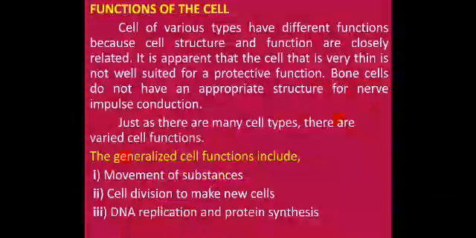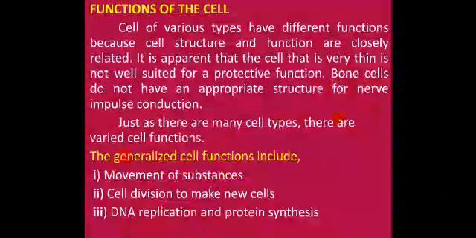Another slide shows the functions of the cells. Cells of various types have different functions because structure and function are closely related. It is apparent that a cell that is very thin is not well suited for a protective function. Bone cells do not have an appropriate structure for nerve impulse conduction.